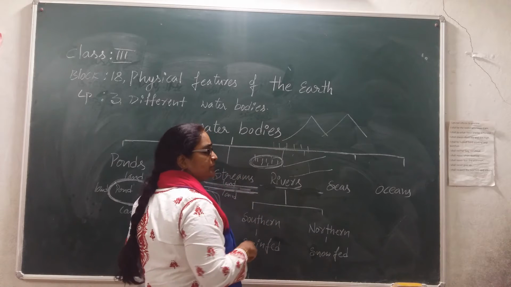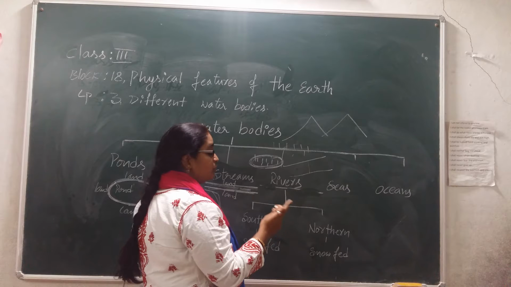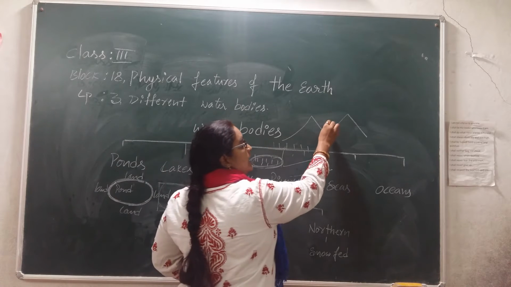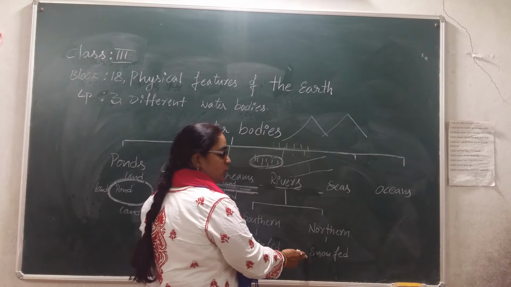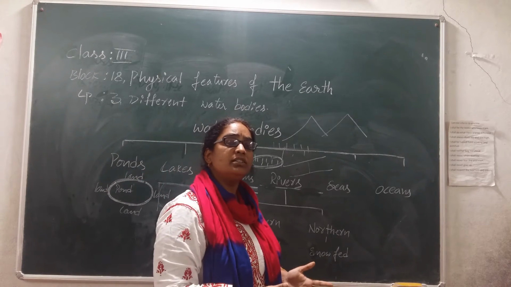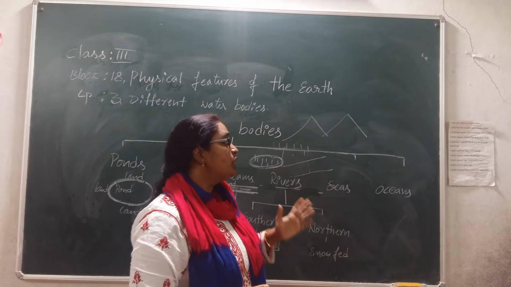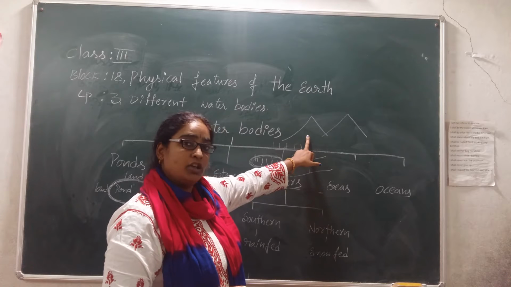Then what about the rivers? How does it happen? Usually in India we have two types of rivers. What are those? Snow rivers and rain-fed rivers. Now we have to discuss what the snow rivers and the rain-fed rivers are. Usually, as I told you about mountains, mountains are always covered by snow.